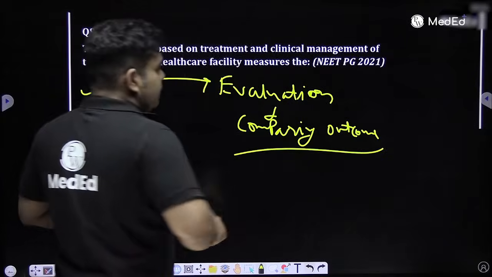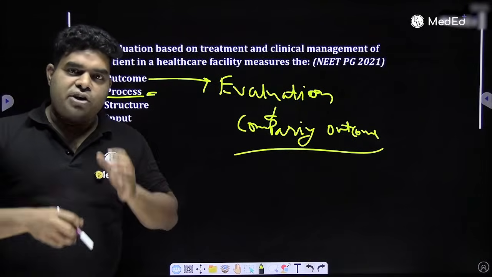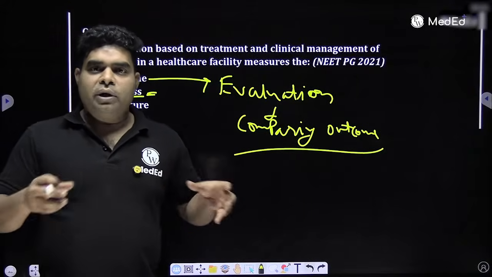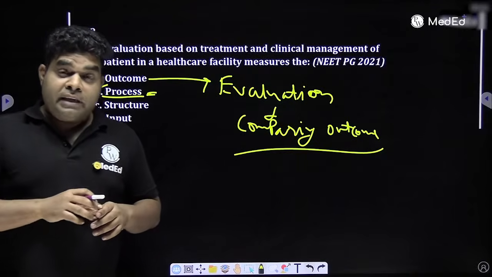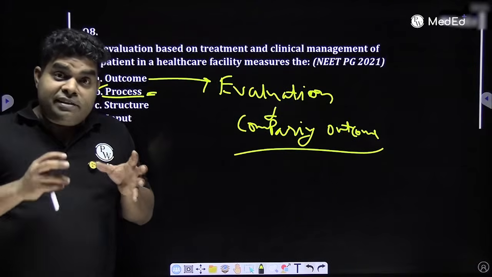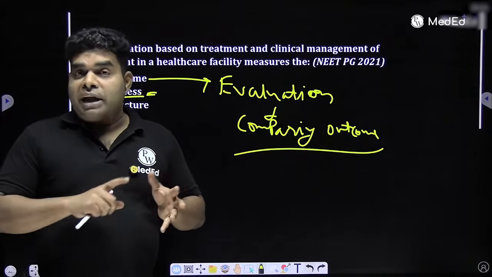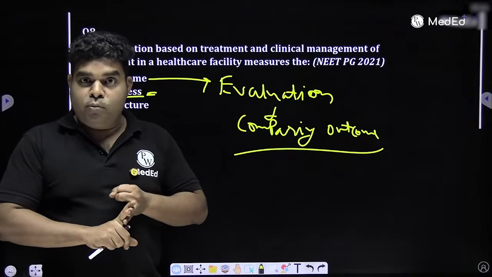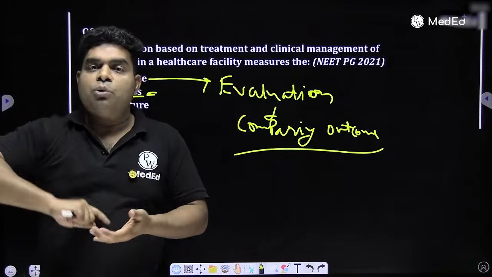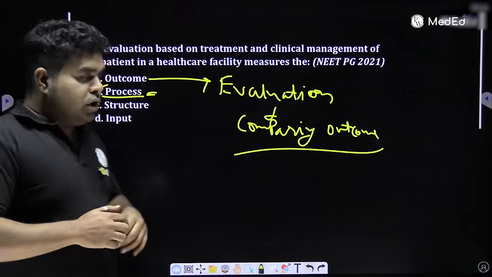There are three things: surveillance, monitoring, and evaluation. Monitoring means, suppose you are in a relationship and every day your phone is checked by your girlfriend or boyfriend, that is monitoring. Daily routine checkup is monitoring. Surveillance means your password is already with your girlfriend or boyfriend. So surveillance is close monitoring. And what is evaluation? Your boyfriend or girlfriend doesn't have the password, so no surveillance. Doesn't check it every day, so no monitoring. But whenever you meet after 1 month, 2 months, they take the phone when you are in the toilet and check out everything in the past. That is evaluation, when they compare the outcome after a fixed gap. So evaluation is comparing outcome.